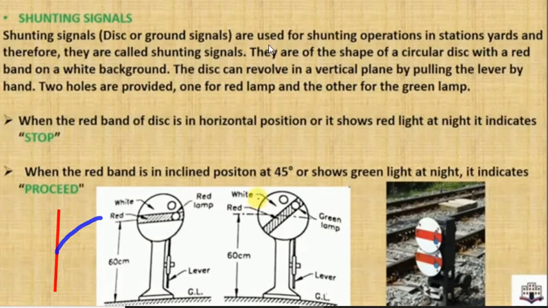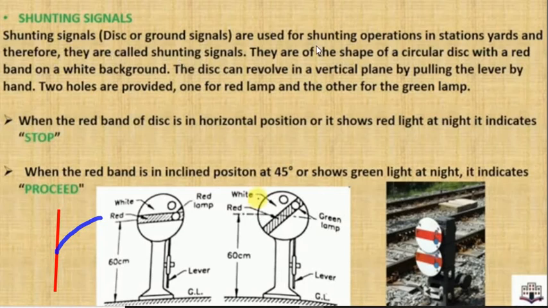Shunting signals are used for shunting operation in stations and yards, and as you know, in stations or yards the track diverges from the main line into many tracks so that the train can stop at different platforms. From the main line it diverges into different parallel lines. That's why it is provided near the railway stations.